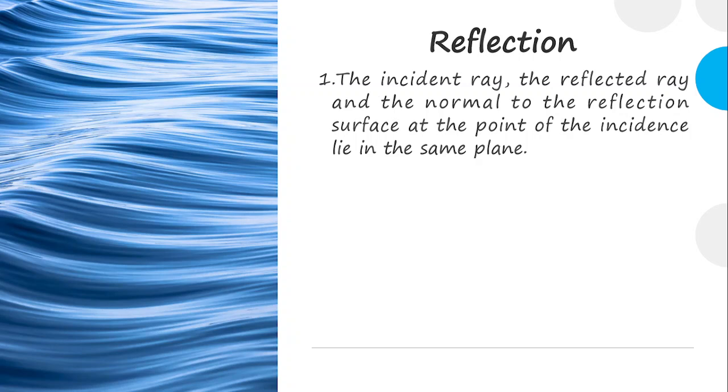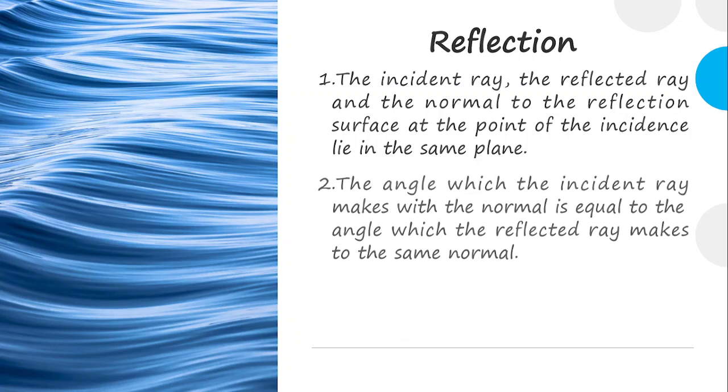These three lie in the same plane at the reflecting surface at the point of incidence. So that's the first law that you have to note, that all these three are in the same plane.